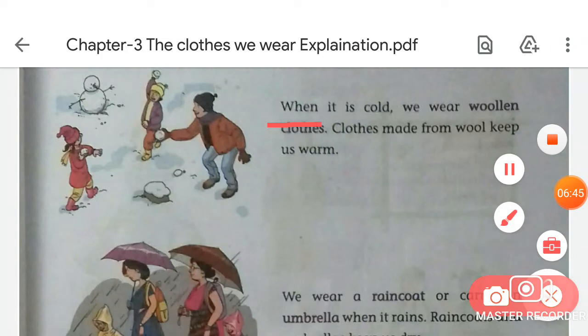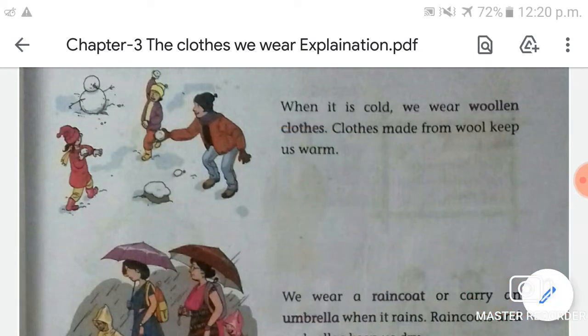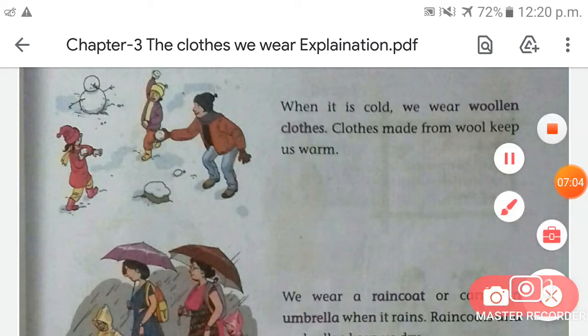When it is cold, put finger on the first line. When it is cold, we wear woolen cloths. Cloths made from wool keep us warm. Now students, tell me, what kind of clothes we wear in the winter season?